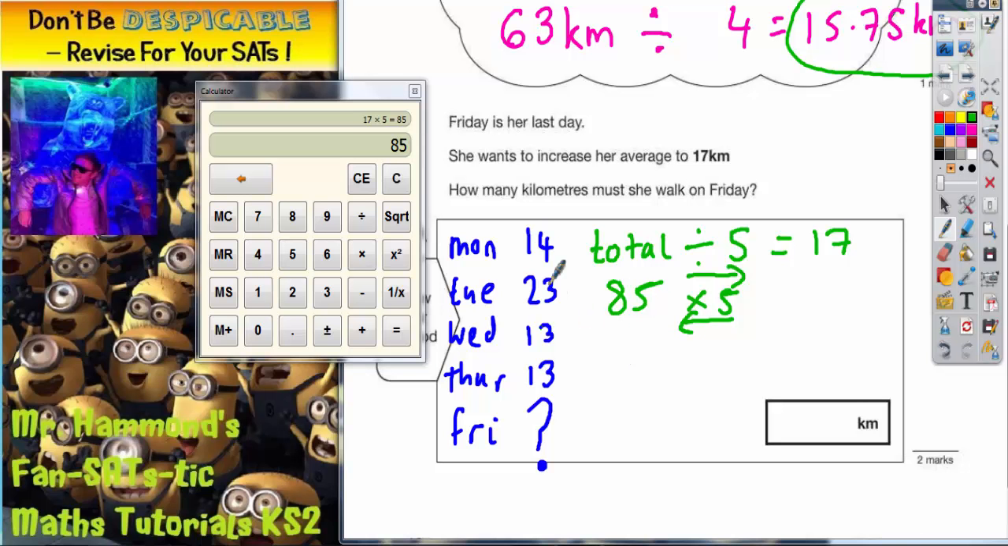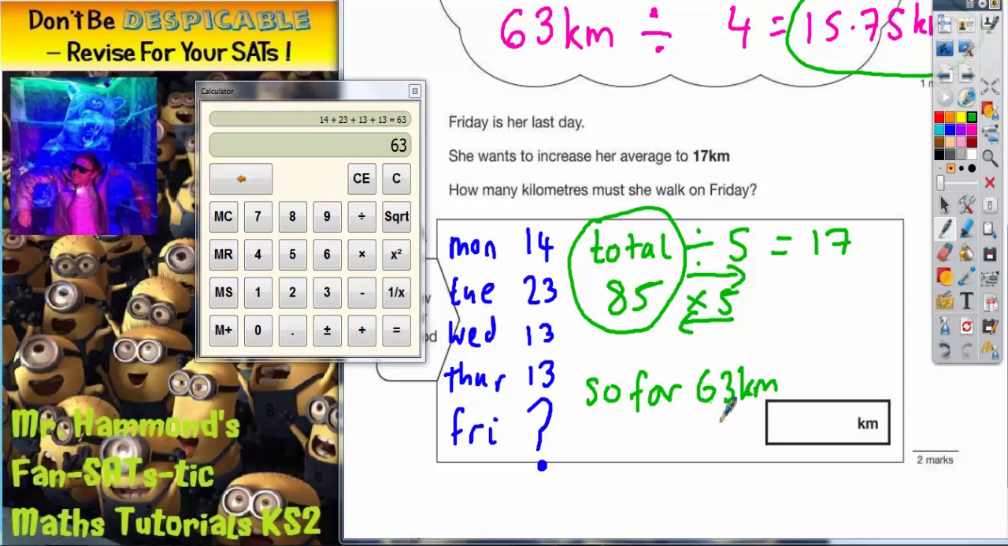So all we've got to do now is figure out what number is missing for Friday to make the total up to 85. Well, let's add up how many kilometres she's done so far. So far, she's done 14, add 23, add 13, add 13. She's done 63 kilometres. We actually worked that out earlier. So Friday is going to have to be the difference to make 63 up to 85.